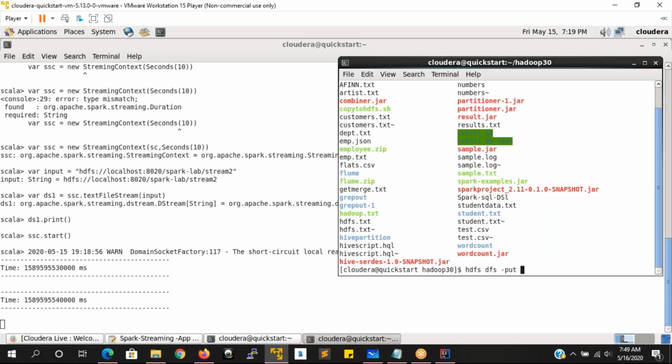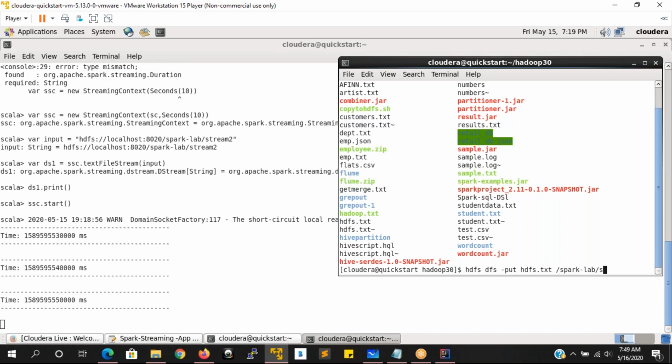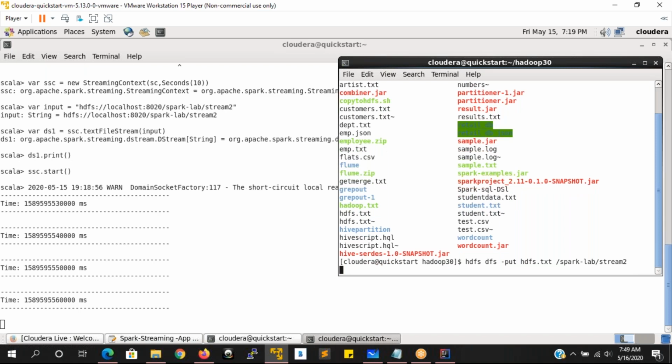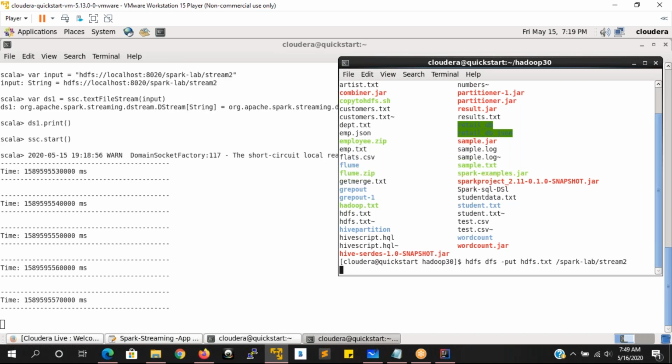hdfs dfs -put is the command. By using this put command, I am going to load the hdfs.txt file to spark-lab stream2. This is the directory where I am loading. I want to see the output on this streaming terminal, the Spark shell prompt, what data hdfs.txt is having. Once it is successfully loaded, then only we can see. It is still loading. Yeah, now it is loaded. In the same way, I'm going to load emp.txt also.